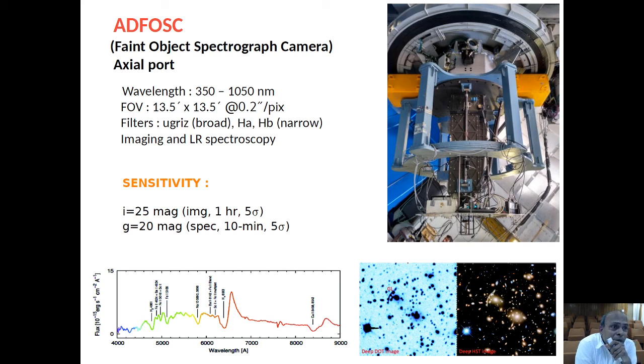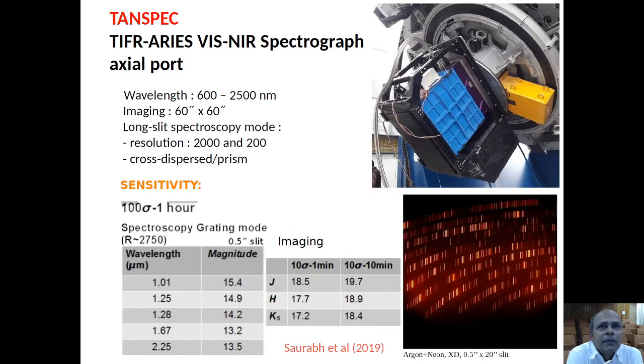So we are already able to get sharp images of faint sources and extragalactic as well. Well, this is another imaging and spectrograph instrument. This is a TANSPEC, TIFR ARIES visible and near infrared spectrograph. This is mounted at axial port of this facility. So this has a wavelength range of 600 to 2500 nanometer.